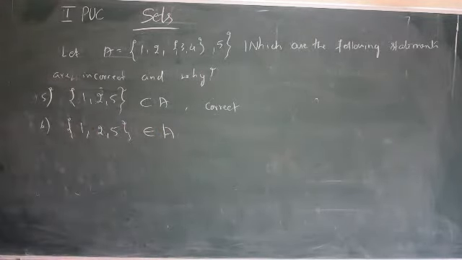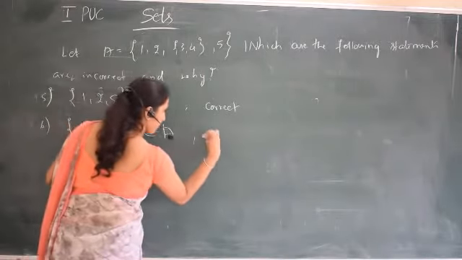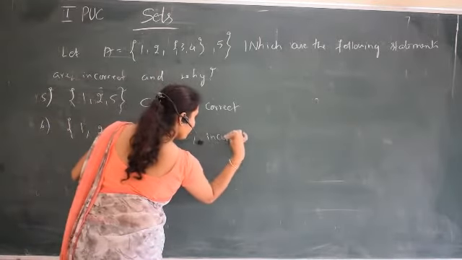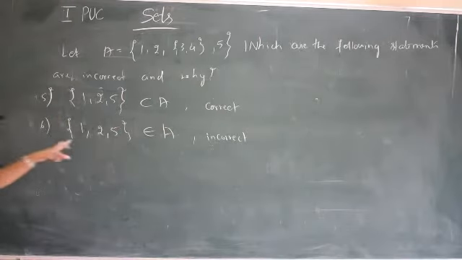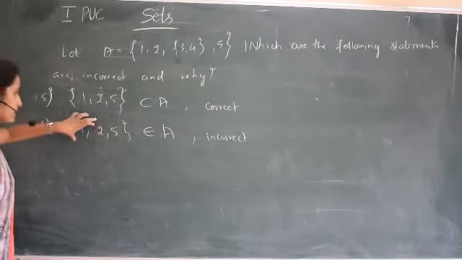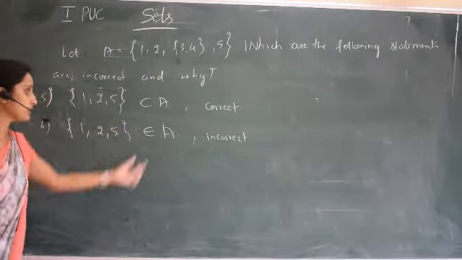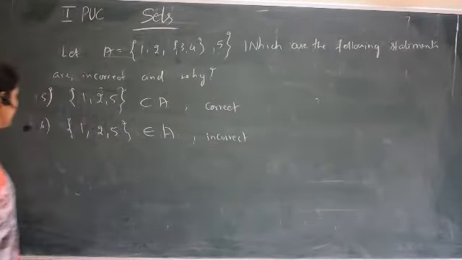Next, {1, 2, 5} belongs to A. Now it is incorrect. Why is it incorrect? These are elements, not a set, so this does not belong to A. This is contained in A, so it is incorrect.